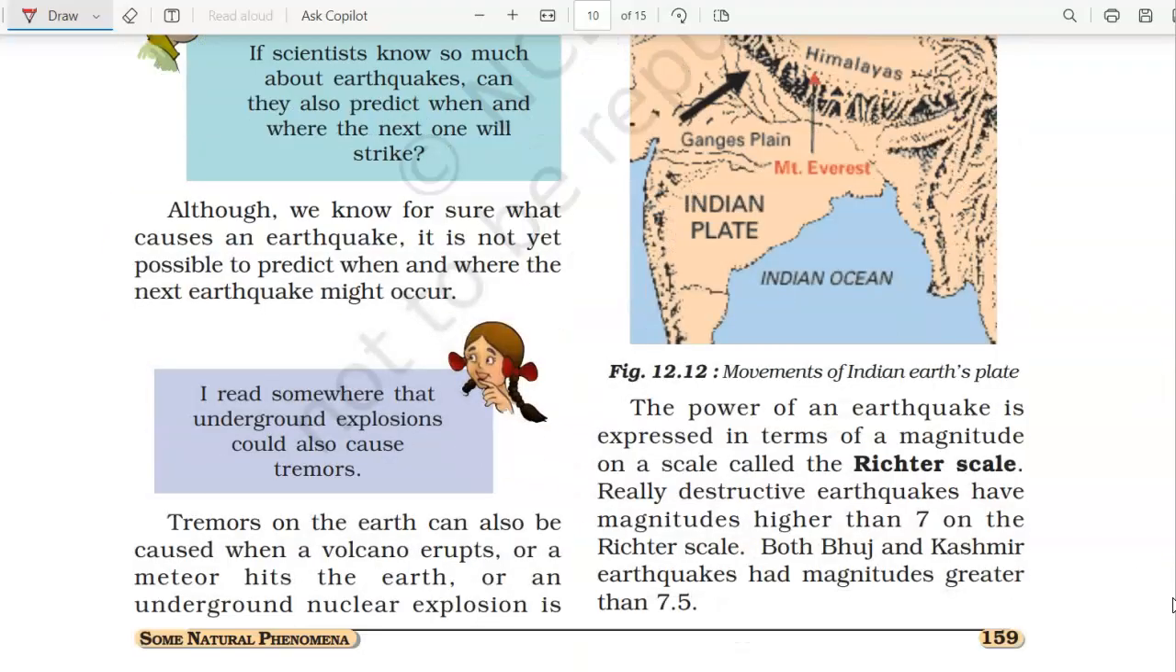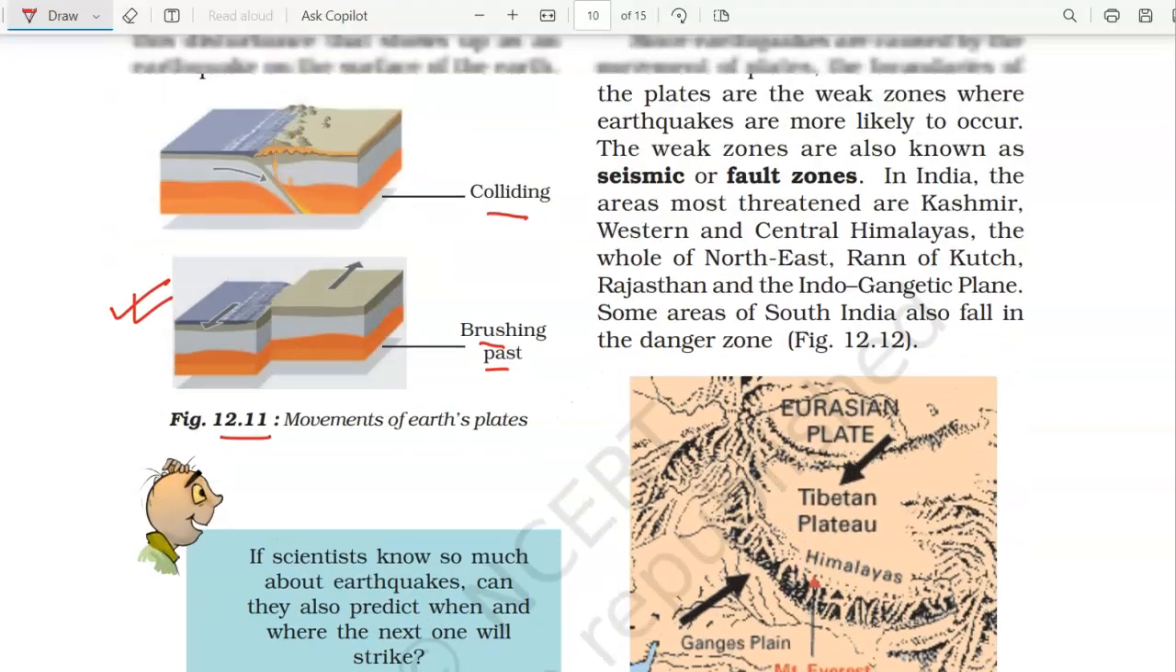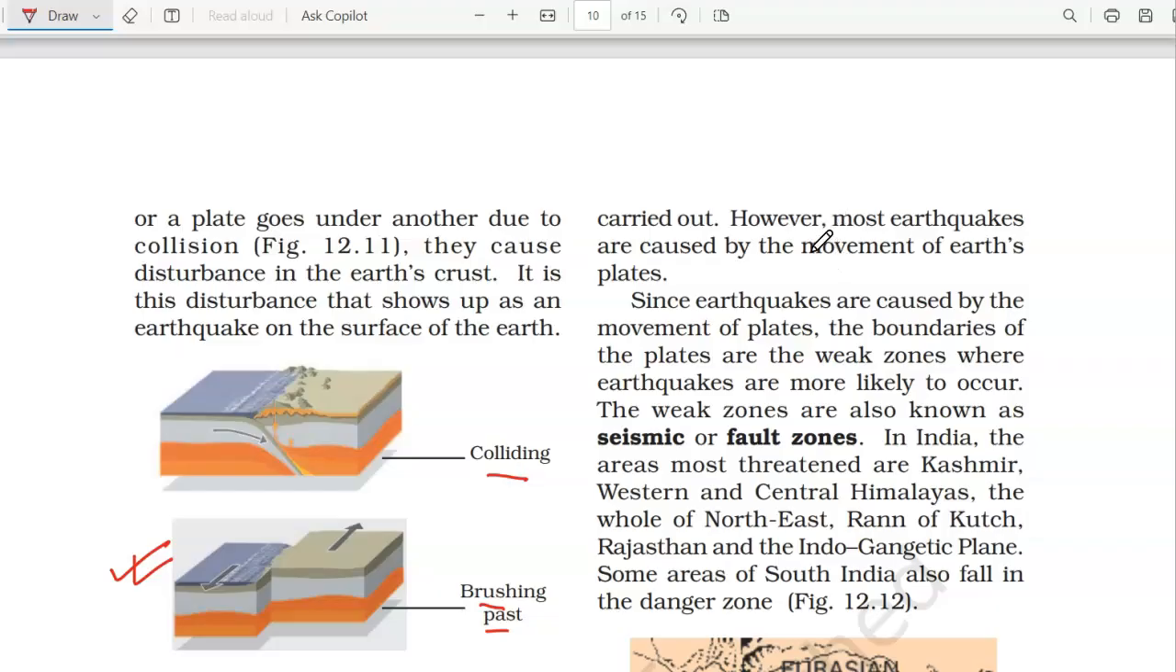It is happening non-stop. Although we know for sure what causes an earthquake, we are still not able to predict when the next earthquake might occur. Tremors on the earth can also be caused not just by the brushing past of these plates, but also by volcanic eruptions, a meteor hitting the earth, or an underground nuclear explosion. All these can also be the reason for an earthquake. However, most earthquakes are caused by movement of the earth's tectonic plates.